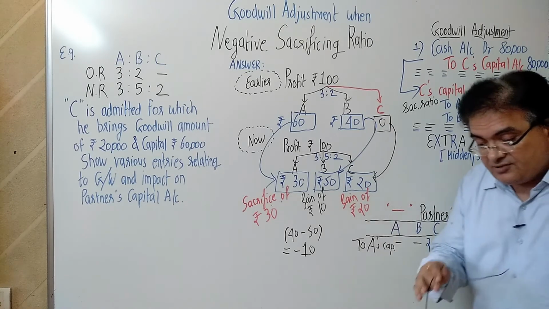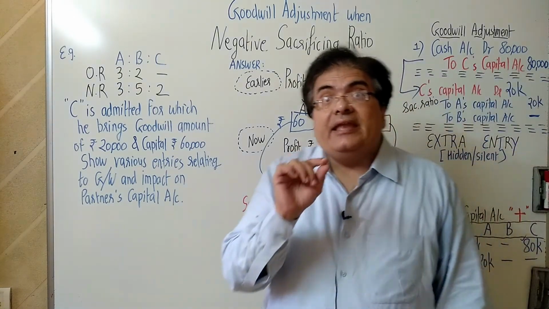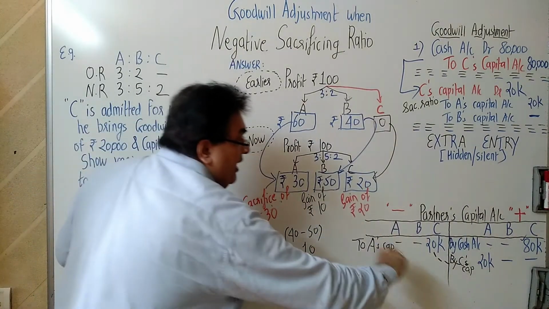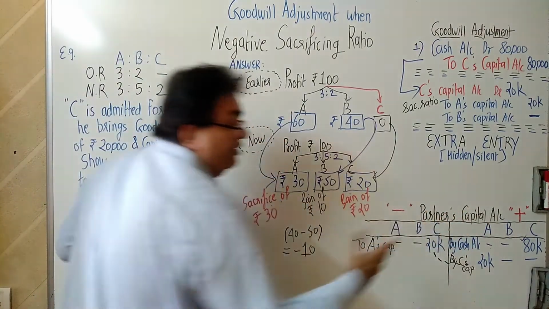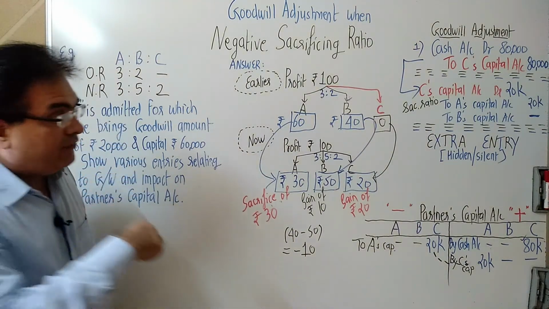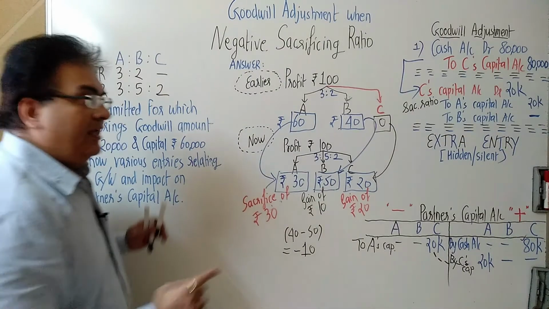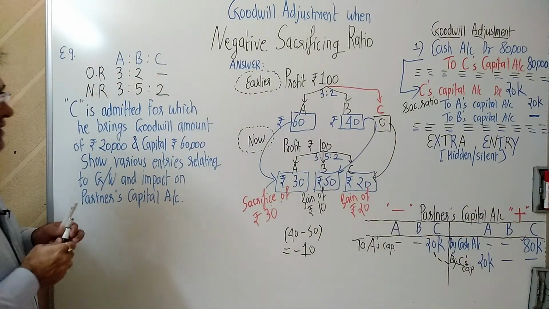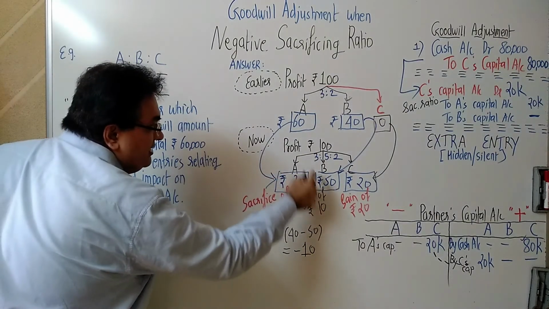Boss, the silent adjustment is the gaining partner should transfer from their account to the sacrificing partner. Gaining partner has to transfer to the sacrificing partner. C ने transfer कर दिया अपना 20,000. Now B also is gaining.